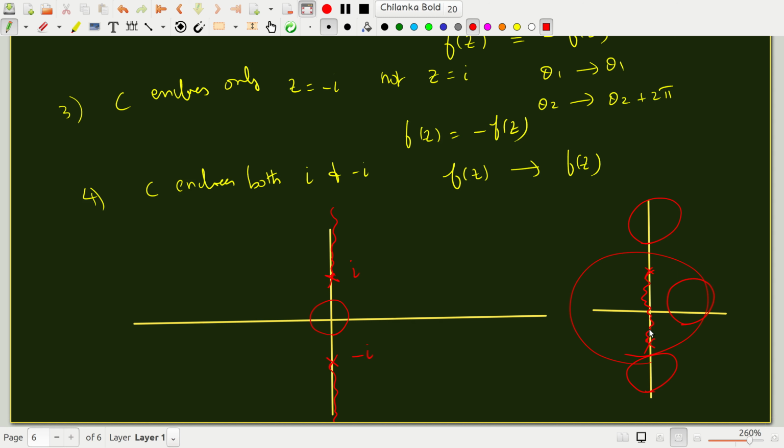So what I'm going to do is stop here in this module, and in the next module I'll start with complex integrals. Thank you.